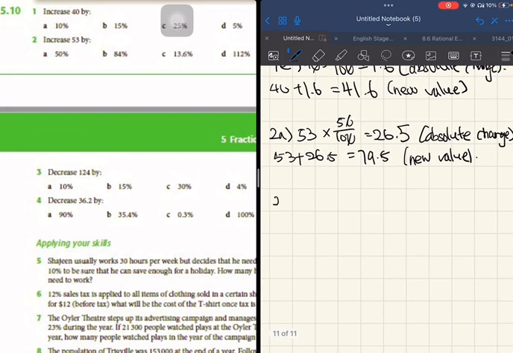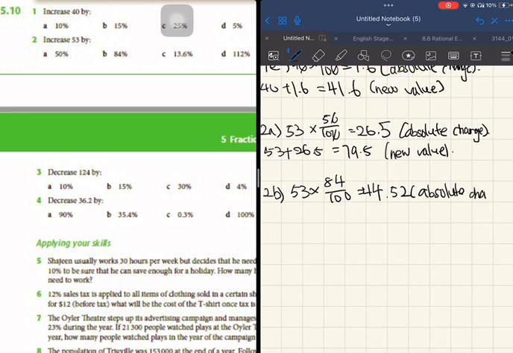Okay, let's continue. 53 increased by 84%, and you will get 44.52, and this is the absolute change. 53 plus 44.52, you will get 97.52. This is the new value.